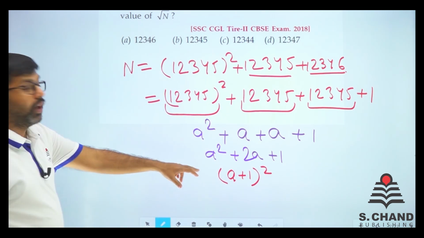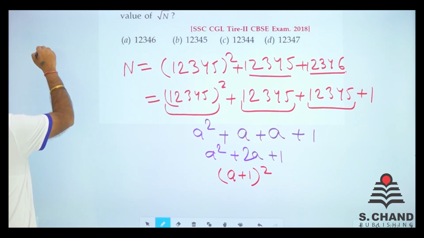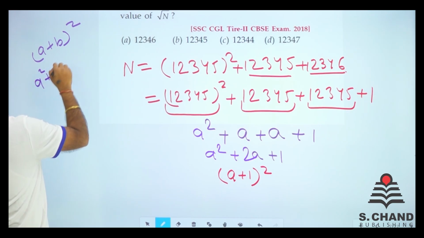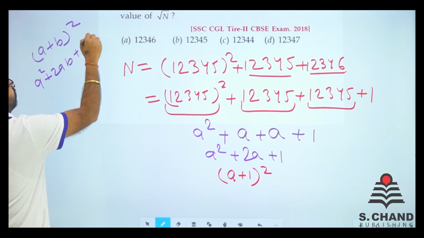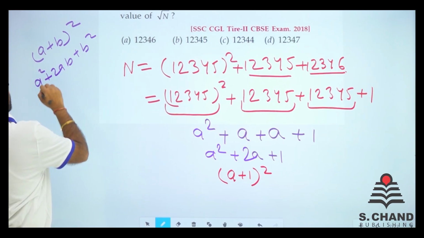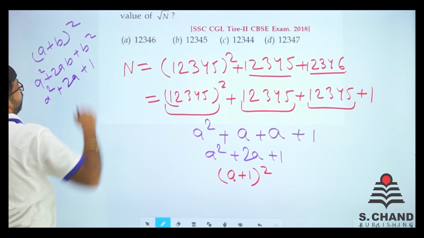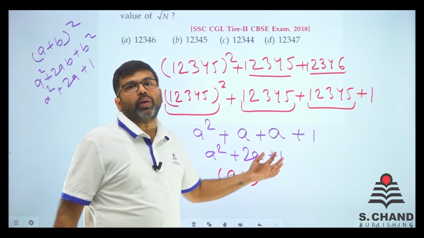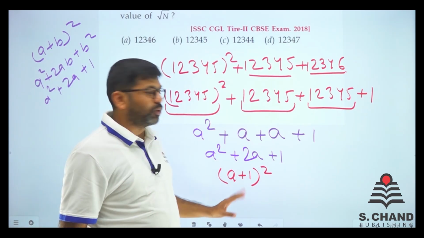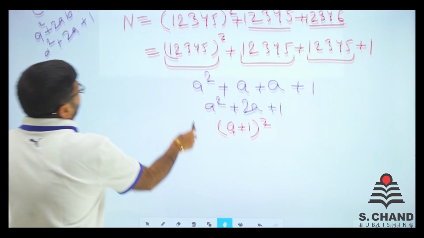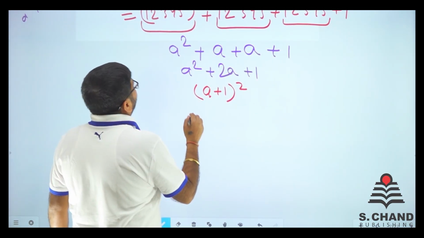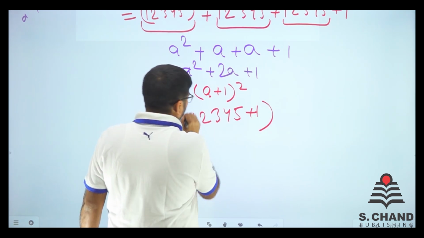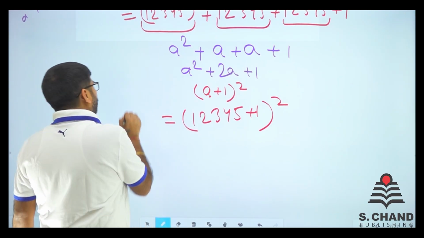Because if you open this, a plus b ka whole square becomes a square plus 2ab plus b square. Here b is equal to 1, so a square plus 2a plus 1, and that is what we had earlier. So a square plus 2a plus 1 can be written as a plus 1 ka whole square. Now again put the value of a, because we considered a as 1, 2, 3, 4, 5, plus 1 ka whole square, and that is equal to the n part.